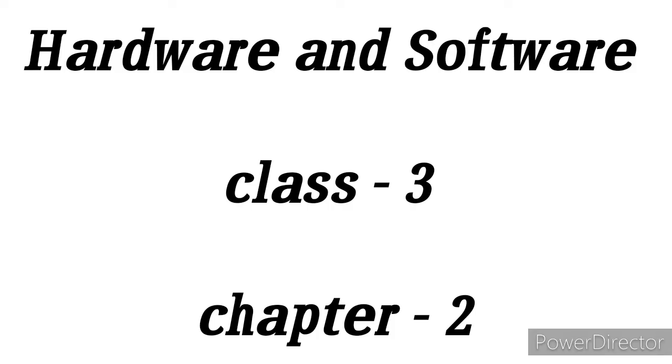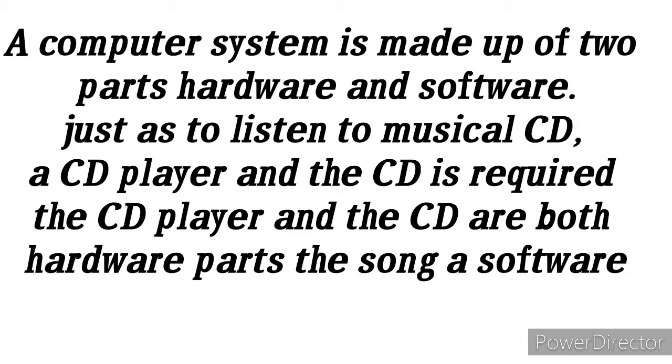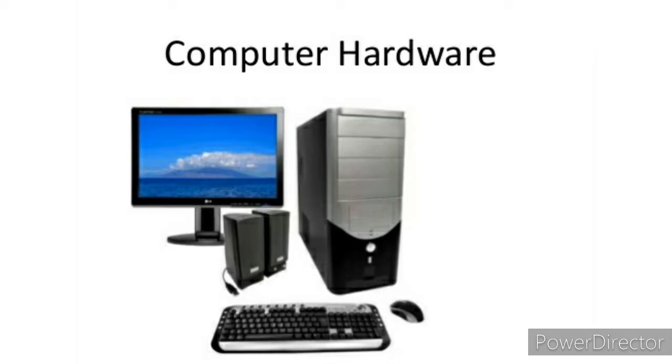Hardware and Software, Class 3, Chapter 2. A computer system is made of two parts: hardware and software. Just as to listen to a musical CD, a CD player and a CD are required. The CD player and the CD are both hardware parts, the song is software. Hardware. These are computer hardware parts.